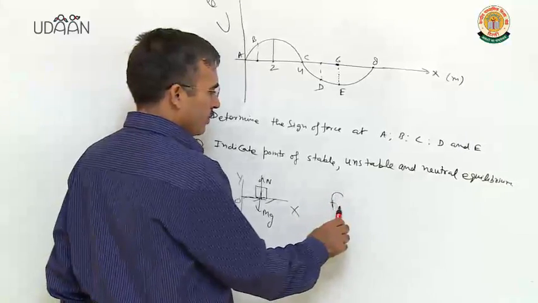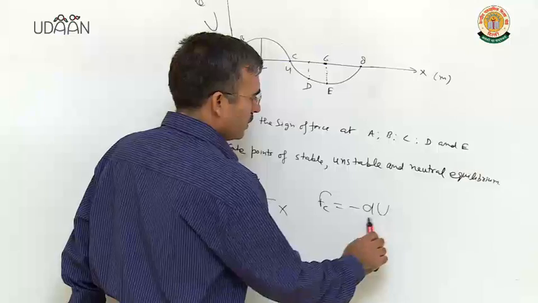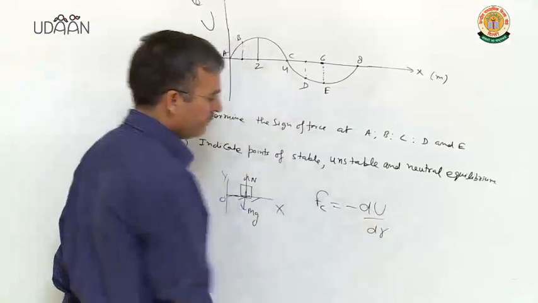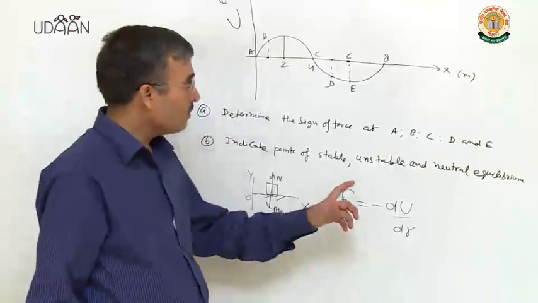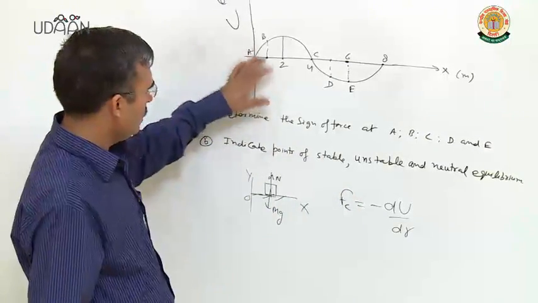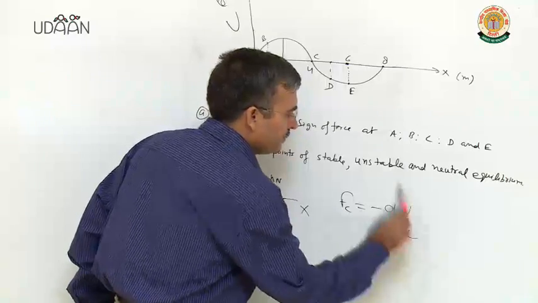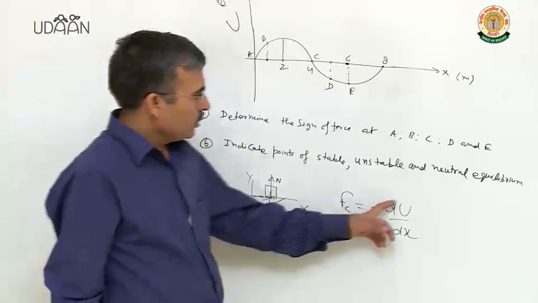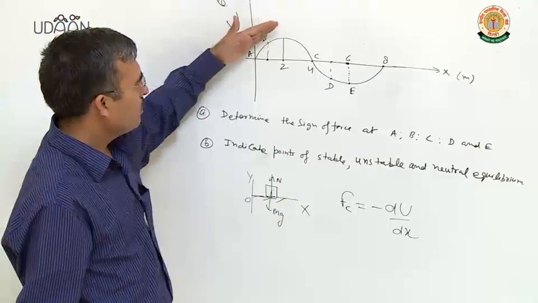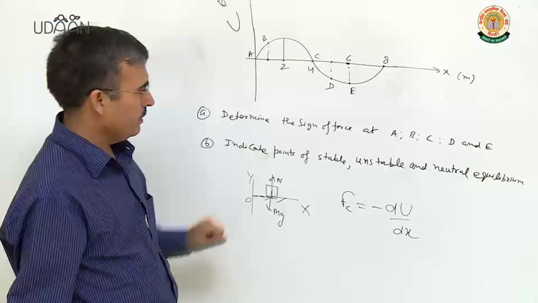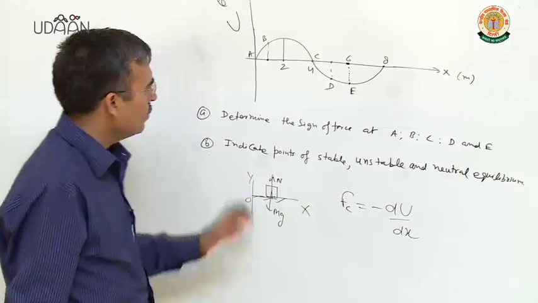Now, force on the body is minus du over dr, and du over dr is the slope of the curve. Position r is x here. Du over dx is the slope at the point of the U-x curve, and the negative of the slope is the force on the body.